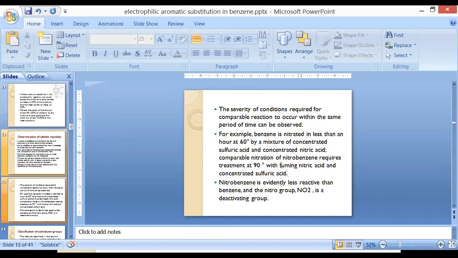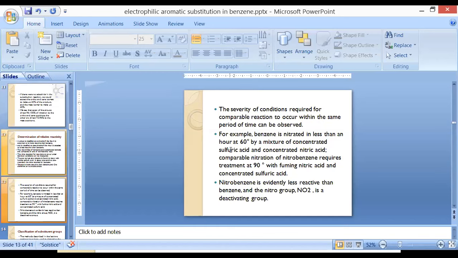That means when we substitute a nitro functional group on benzene, it reduces the reactivity of the benzene ring. We can conclude the nitro group is deactivating the benzene ring.